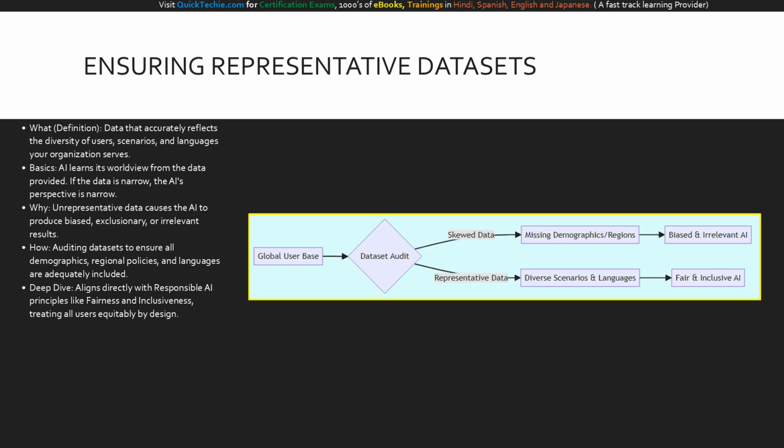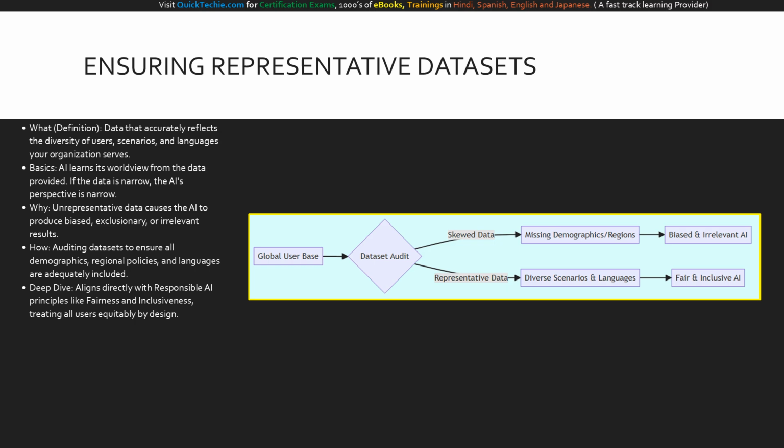Let's follow the logic of dataset representation using this left-to-right flow. We start with your global user base, the diverse reality of your employees or customers. As we move to the dataset audit, we see two diverging paths. The top path represents skewed data, where demographics, regions, or languages are missing. Feeding this into an AI results in a biased and irrelevant AI, which damages customer trust and brand reputation.